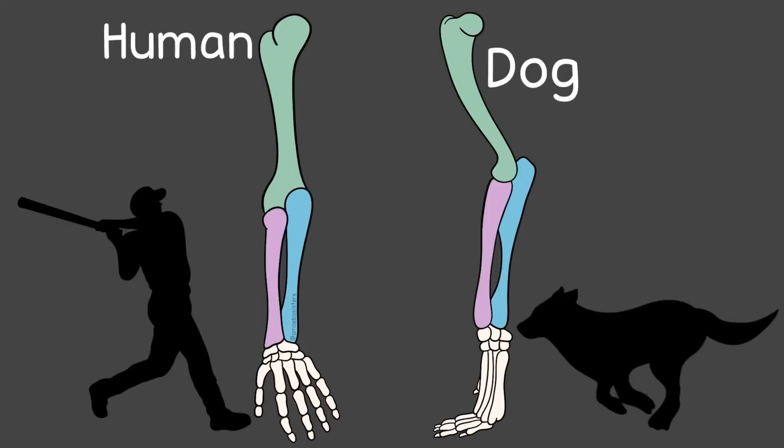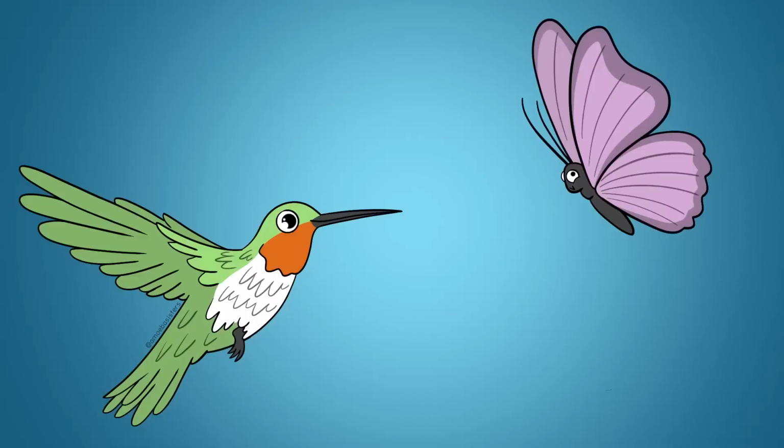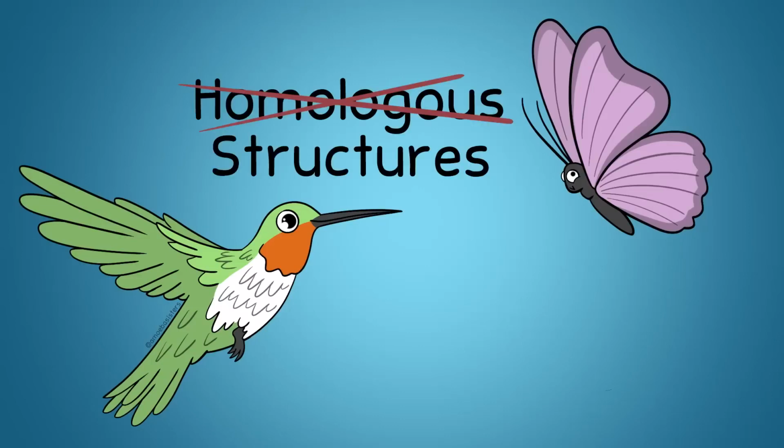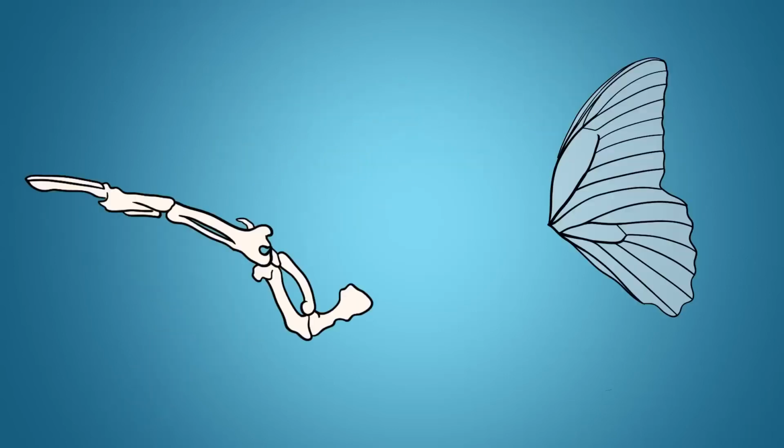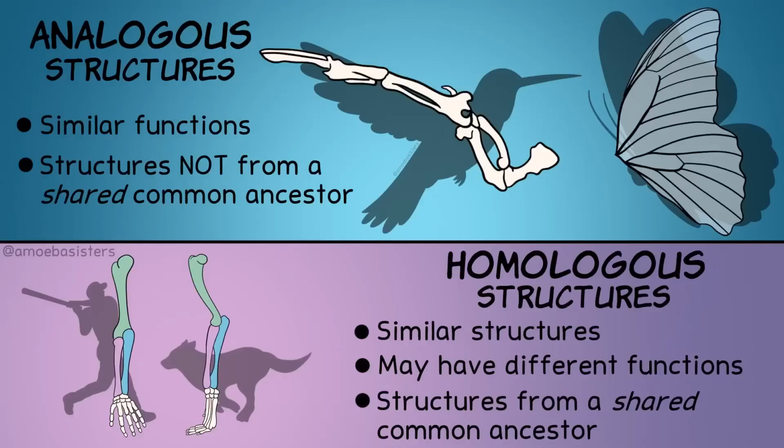Functions don't indicate common ancestry. For example, a bird wing and an insect wing may both be used to fly, but that's not an indication of relatedness. A bird wing and an insect wing are not homologous structures as they weren't from a shared common ancestor that had wings. And structure-wise, the wings are very different. I mean, the bird has bones, for one thing. So a bird wing and insect wing are what you call analogous structures. Same function, but not homologous.